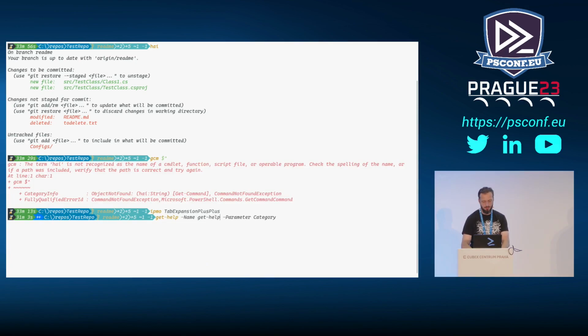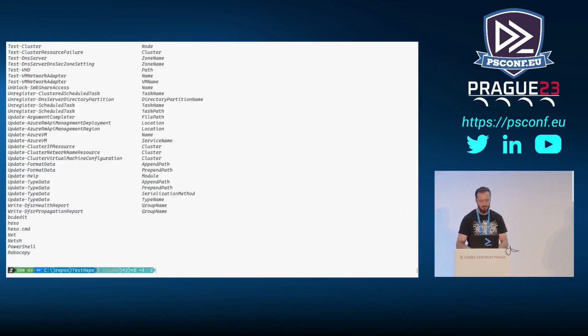Minus name Get-Help and parameter. As you can see now, the parameters for that are offered as a tab expansion. And if you run Get-ArgumentCompleter, you can see there's a huge list of those things.